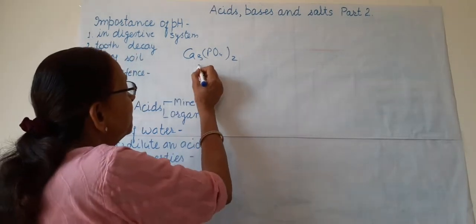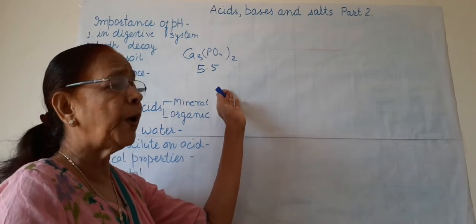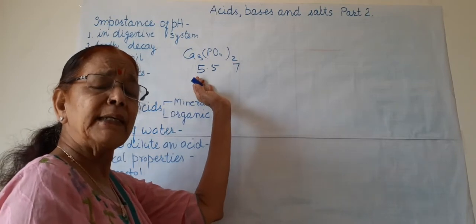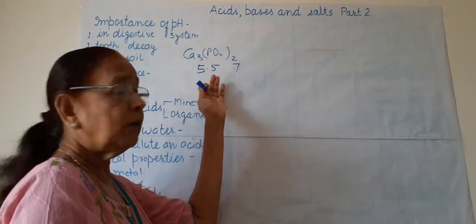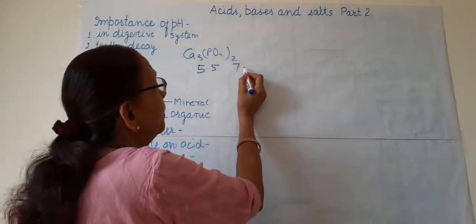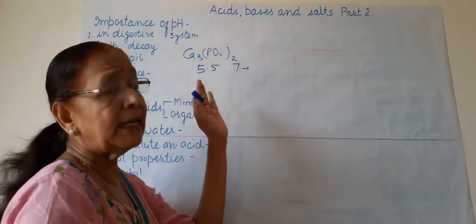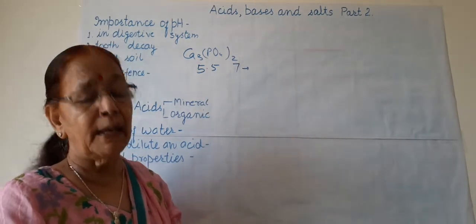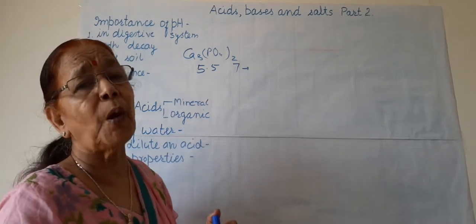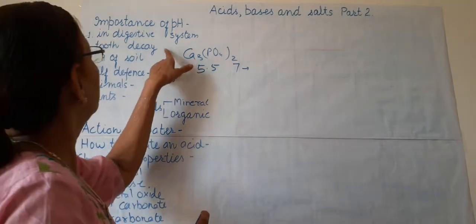So the pH of our mouth should be more than 5.5. 7 is neutral, so 5.5 is on the acidic side, but the pH of our mouth should be on the alkaline side, more than 7. So if it is acidic, then the enamel decays and we have problems with our teeth. So this is about the pH of our mouth.